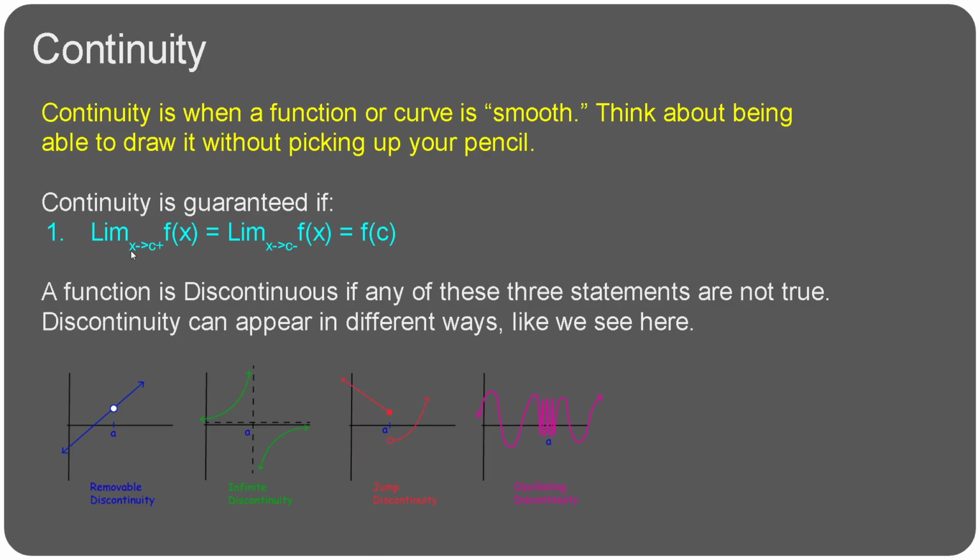If the limit from the left is equal to the limit from the right, so they approach the same value, and then if the value itself exists, then continuity is guaranteed. To guarantee continuity, I like to call it the 3 keys of continuity. You have to have the value itself.